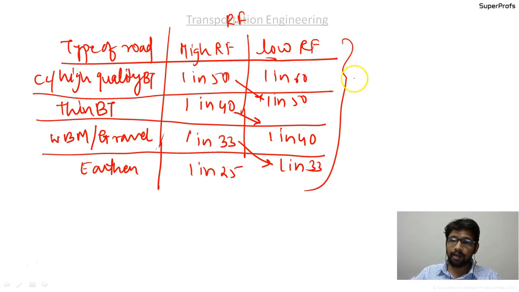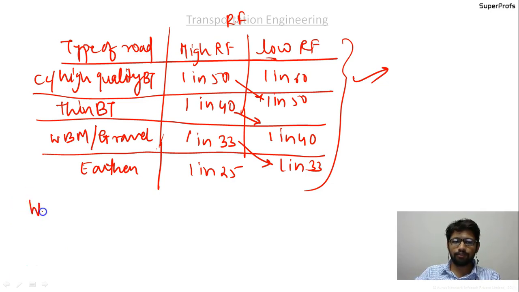In fact, there might be a direct question asked to you, that this is the type of road, it is a cement concrete road and it is a low rainfall region. What should be the slope provided to the camber? A very simple and straightforward question with a very straightforward answer.